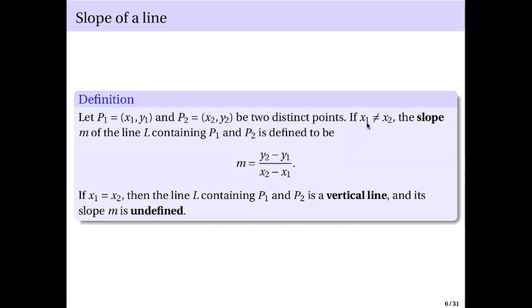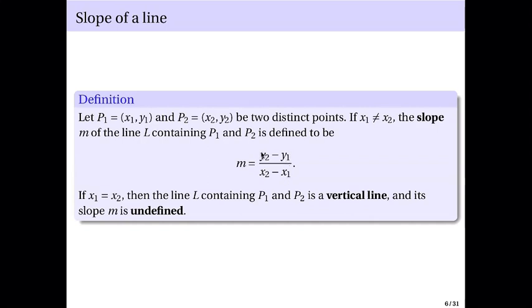So distinct points means you can have the following. If x1 is not equal to x2, the slope m of the line L containing these 2 points is defined as follows: m is equal to y2 minus y1 over x2 minus x1.